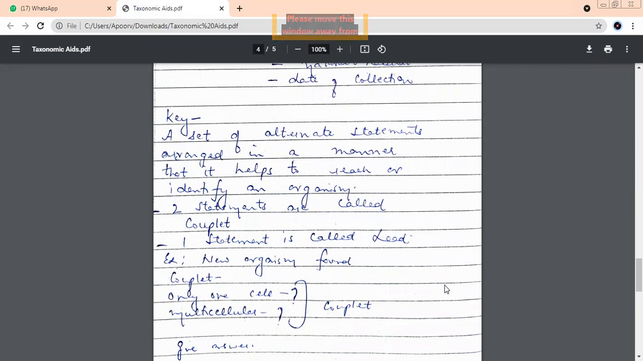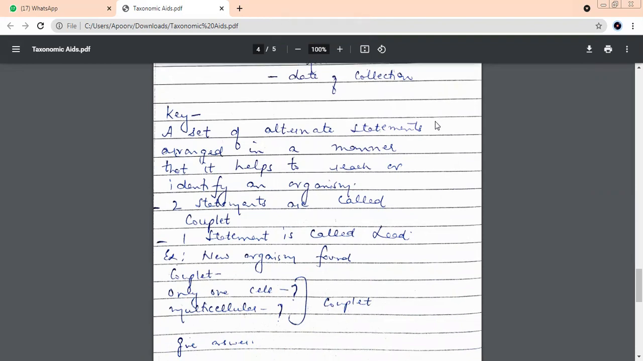These two statements together will be known as a couplet, and one single sentence will be known as a statement. Now you will give the answer. Either you will say it is one cell, it is unicellular, or your answer would be multicellular. So once you answer the first couplet, you take one stand, then you move on to the other couplet.